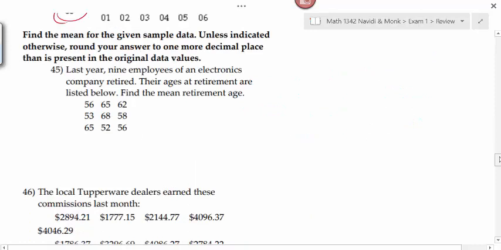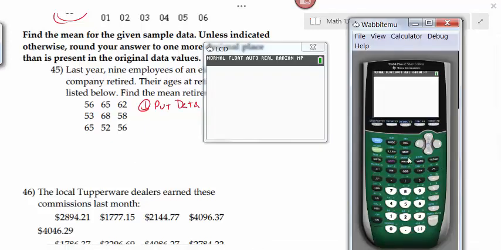Number 45, it says find the mean for the given sample data. Unless indicated otherwise, round your answer to one more decimal place than is present in the original data values. We're going to use our calculators to find the mean, so let's get our calculators out. Do you remember what we need to do first? Do you remember how we put our data into the list?